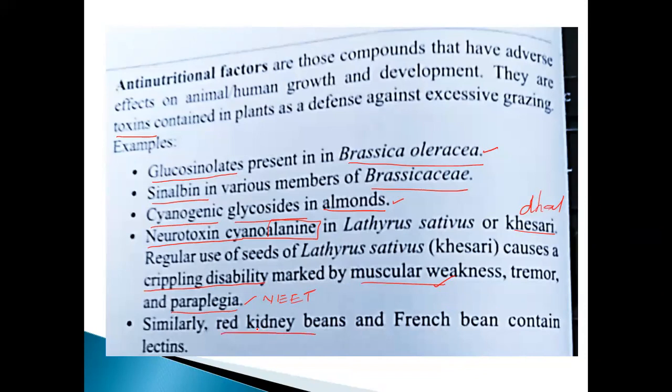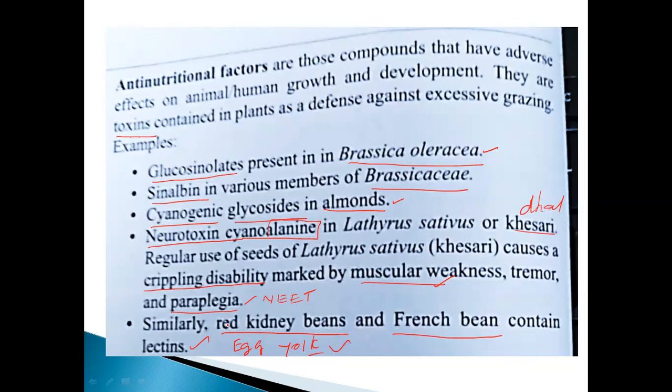Similarly, red kidney beans, otherwise called French beans, contain lectin. Yesterday we saw it. Lecithin is one of the phospholipids, mostly found in egg yolk.